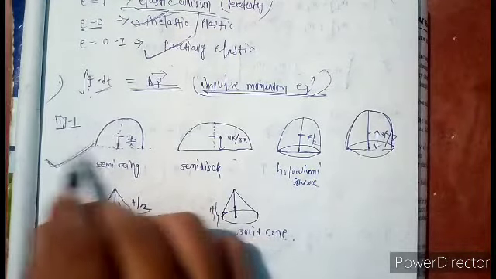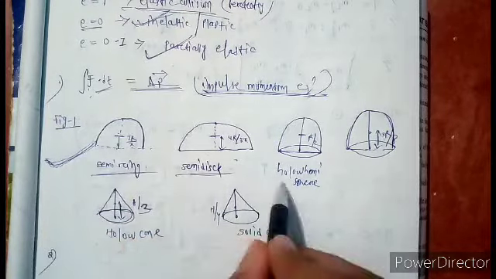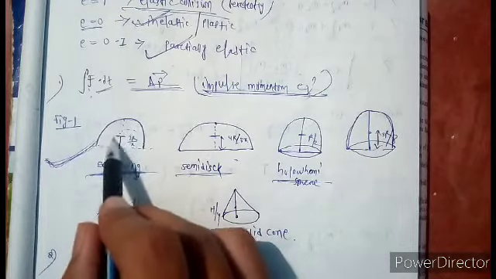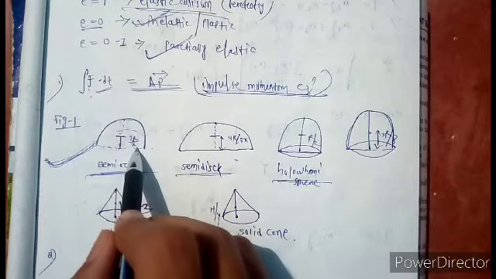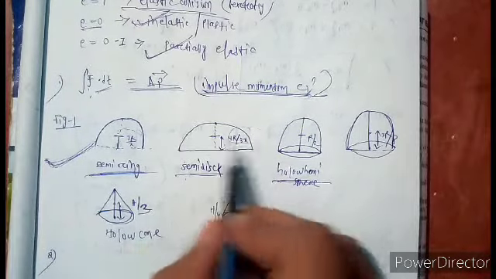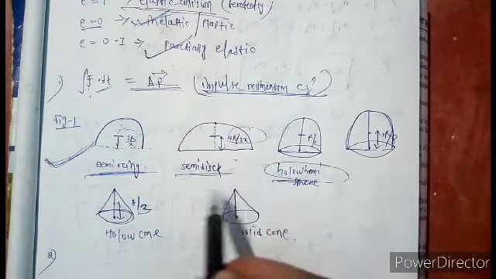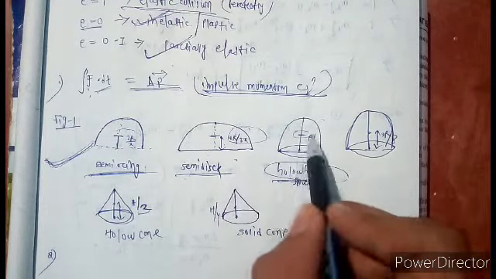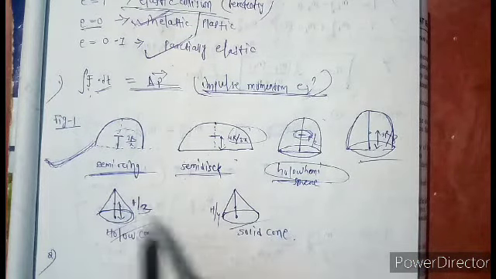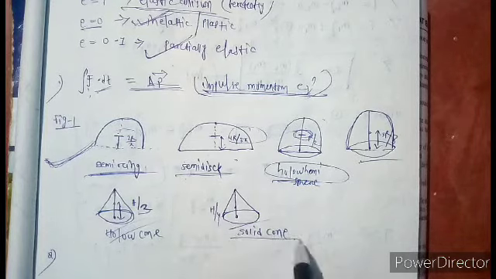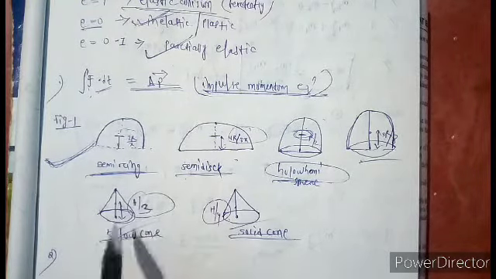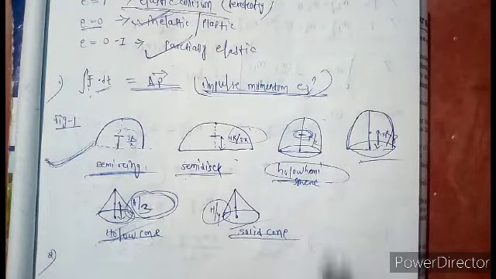Now the center of mass of all the figures. In the semi ring, the center of mass we get at 2r by pi distance. In the semi disk we get the center of mass at 4r by 3 pi distance. In the hollow hemisphere, the center of mass we get at the distance r by 2. This is the hollow cone, h by 3 height. This is the solid cone, where we get the center of mass at h by 4 height, and in the hollow cone we get the center of mass at h by 3 distance.